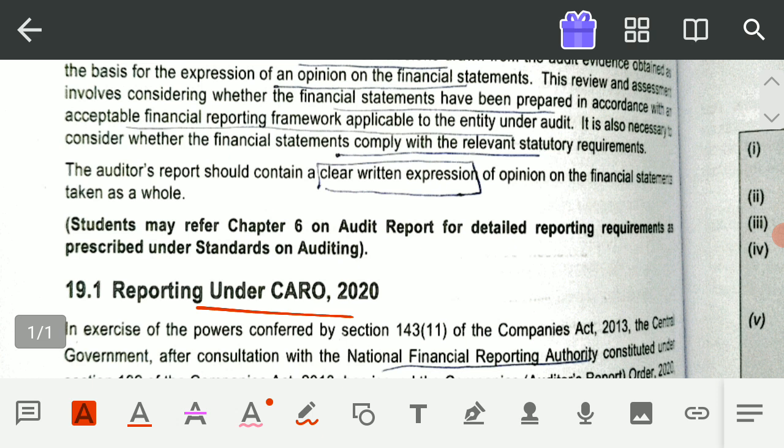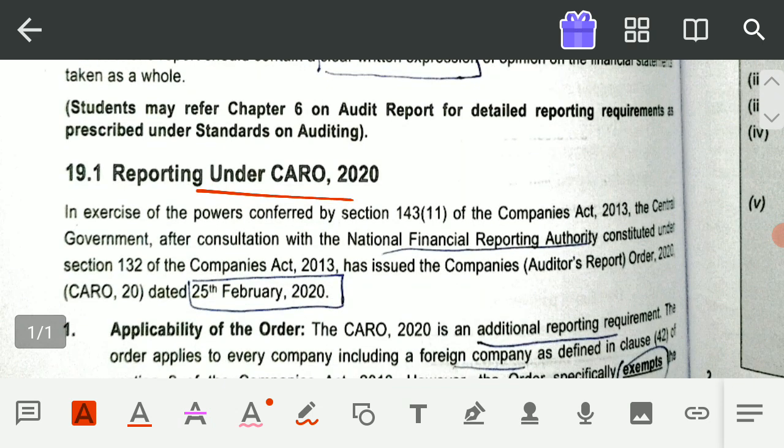In exercise of the powers conferred by Section 143(11) of the Companies Act 2013, the central government, after consultation with the National Financial Reporting Authority constituted under Section 132 of the Companies Act 2013, has issued the Companies Auditors Report Order 2020.